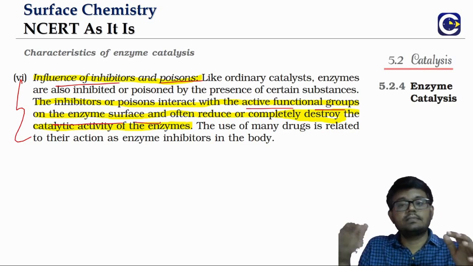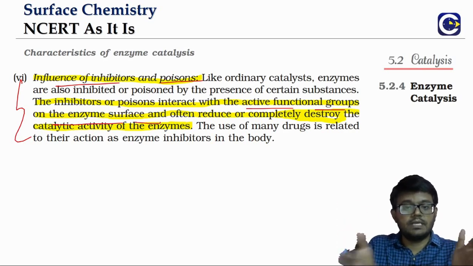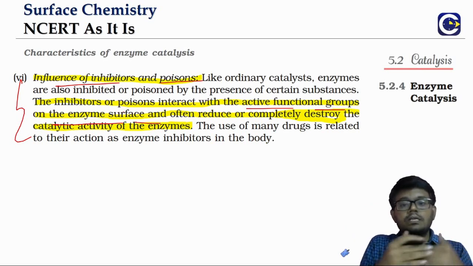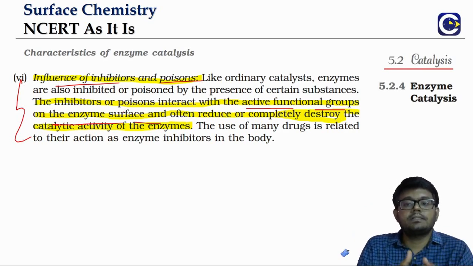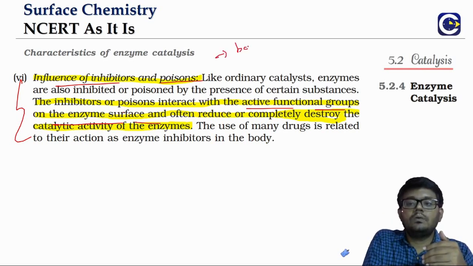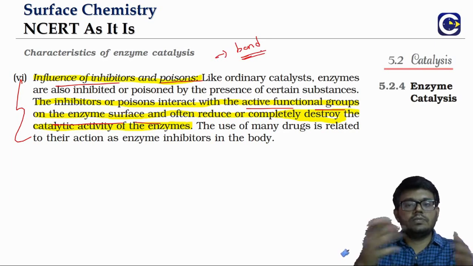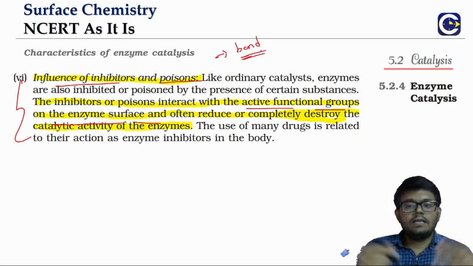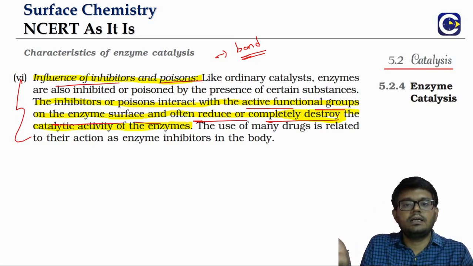When we go to the enzyme mechanism, we will see that on the surface of the enzyme we have active functional groups, and the inhibitors or poisons will bond themselves to the active functional groups on the surface of the enzyme. That will lead to either reduced enzyme activity, or sometimes it can even completely destroy the enzyme activity itself.